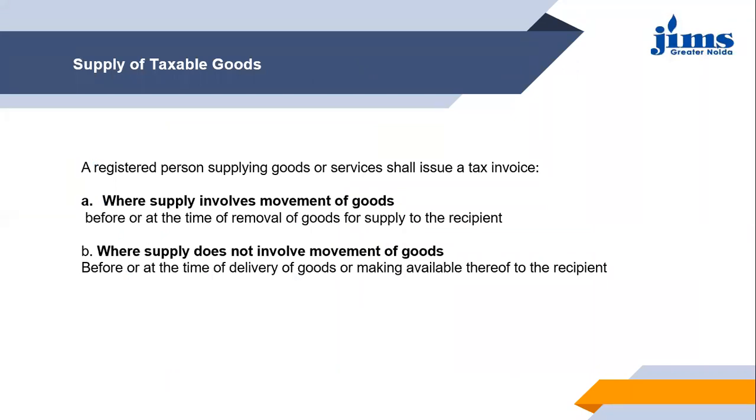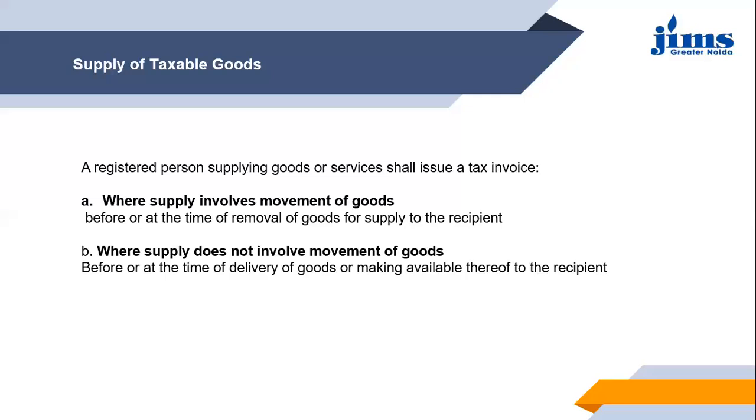Where supply involves movement of goods, it means the goods are traveling from one place to another before the recipient has actually received the goods. Let's say the supplier is from Lucknow and he is supplying to Gujarat. So the supplier makes the movement of goods to make it reachable to the recipient. In this case, the movement of goods is involved, and only after that movement will the recipient be able to receive the goods.